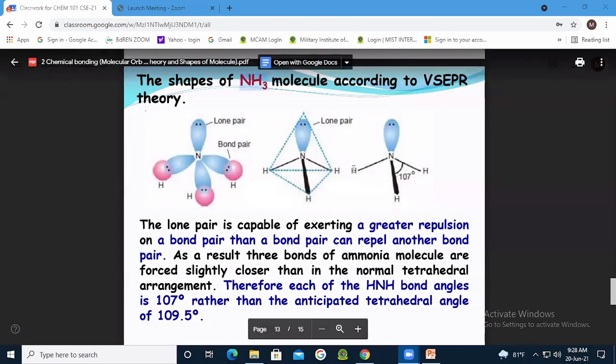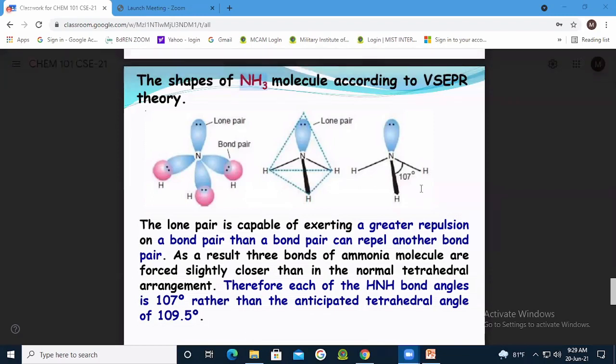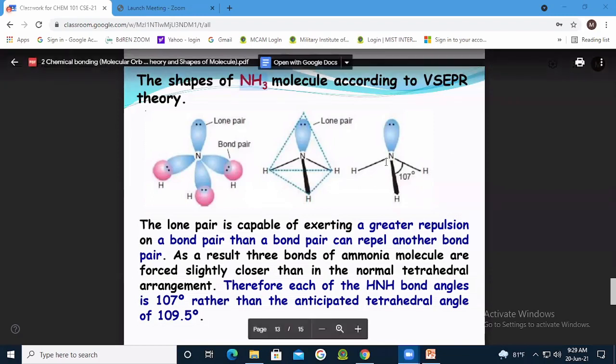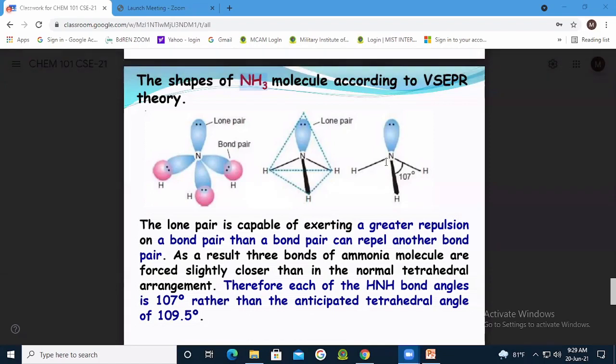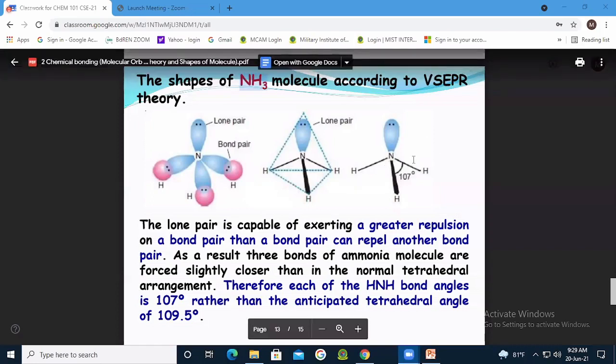Sir, this angle should be 109.28 degrees, but due to some lone pair it will be less. First you have to answer why: because this is sp3 hybridization, and in sp3 hybridization all the angles are 109.28 degrees. But due to the presence of one lone pair of electrons, there will be some repulsion between the lone pair and the bond pair electrons.